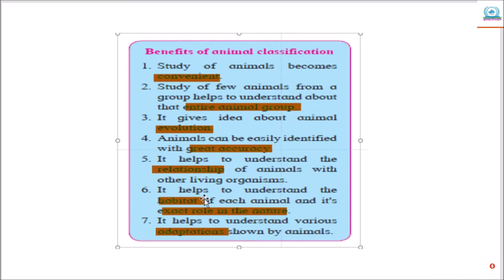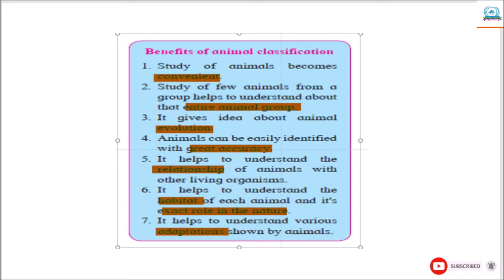Habitat means the place where they live or the surroundings where they live. It helps to understand various adaptations shown by animals. Adaptation means some of the organs which are especially developed in the body according to the surrounding conditions. For example, camels are able to live in the desert. So what is special in the body helps them to live in such a condition.